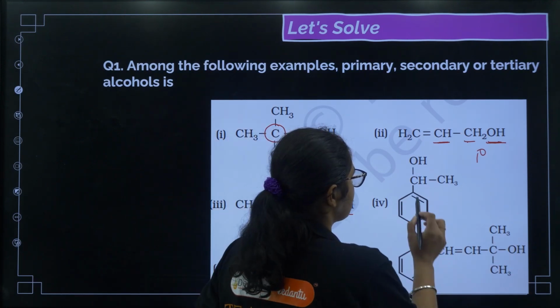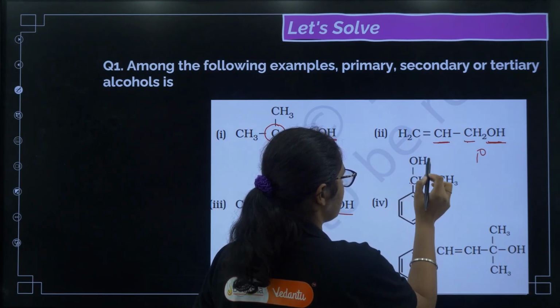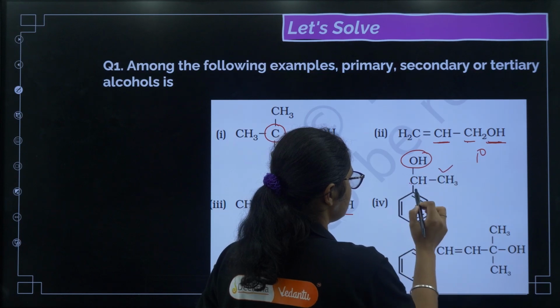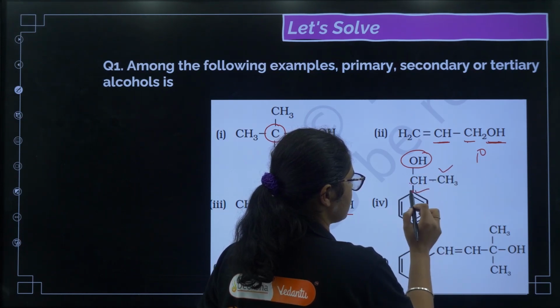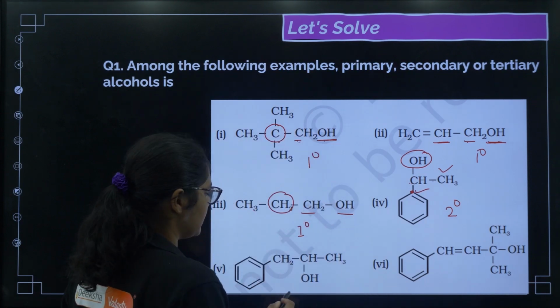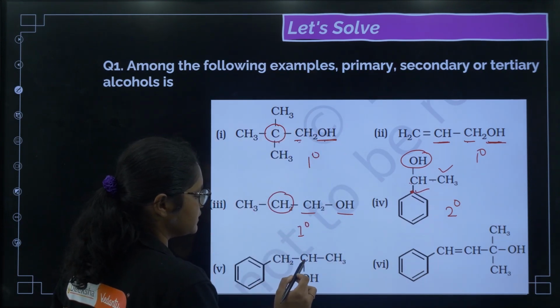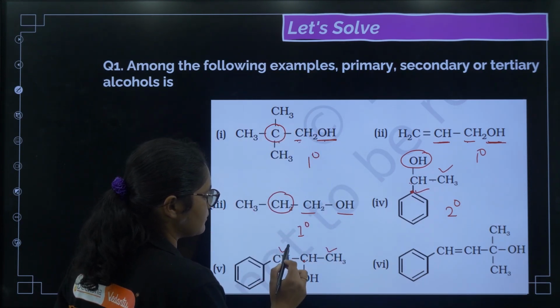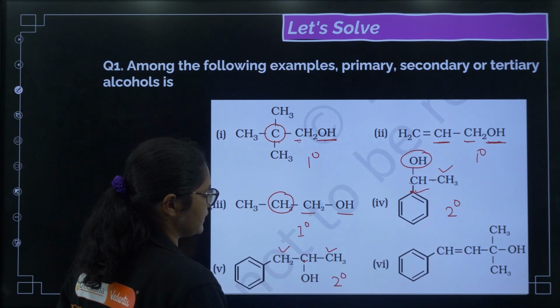Next, this one you see, the carbon containing the OH group is attached to 2 carbons, this carbon and this carbon, right. So, this is secondary. Next, if you see here, the carbon containing the OH group, this carbon is attached to 2 carbons, right. So, again this is secondary.